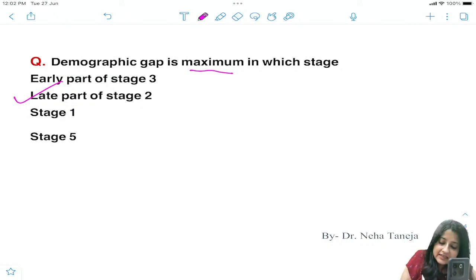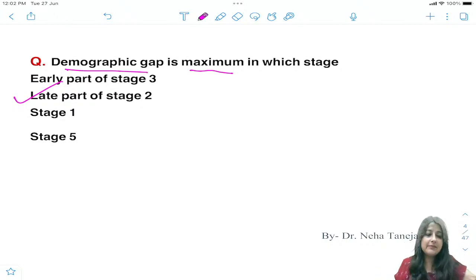Okay, now what is demography gap? If you can tell me. I hope I'm not going too fast. Okay, all right, so we have till 1 o'clock, so we have to wrap up also. So in case you find my speed is fast, you can let me know and we can look at your doubts towards the end.